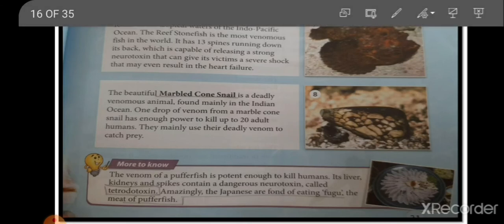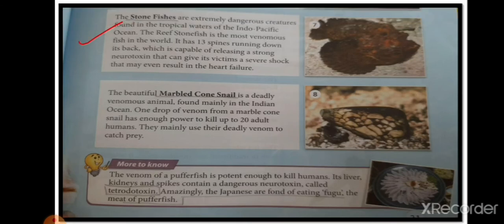The next one is about the stonefish. The stonefish is an extremely dangerous creature found in the tropical waters of the Indo-Pacific Ocean. The reef stonefish is the most venomous; it is a variety of stonefish. It is a very venomous fish. It has 13 spines running down its back, long spines, which are capable of releasing a strong neurotoxin that can give its victim a severe shock, and that venom may even result in heart failure of a person.